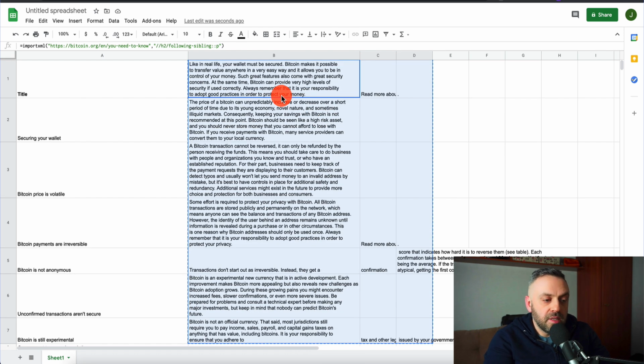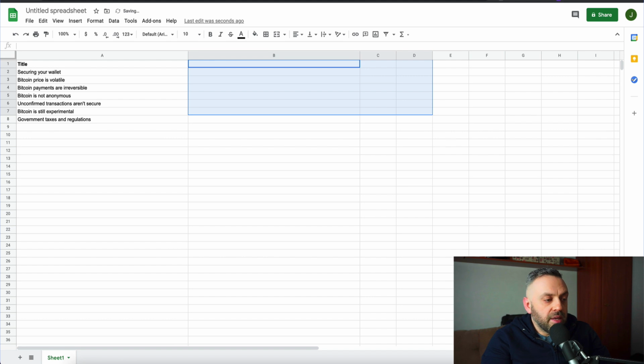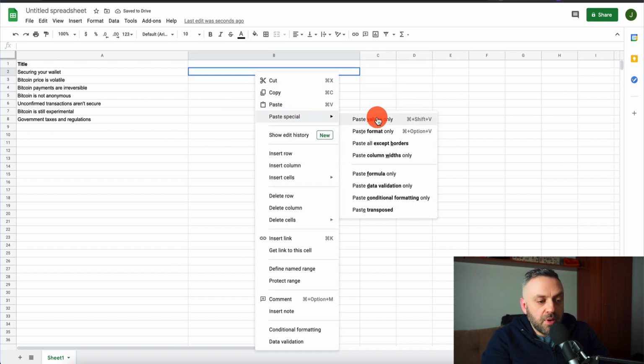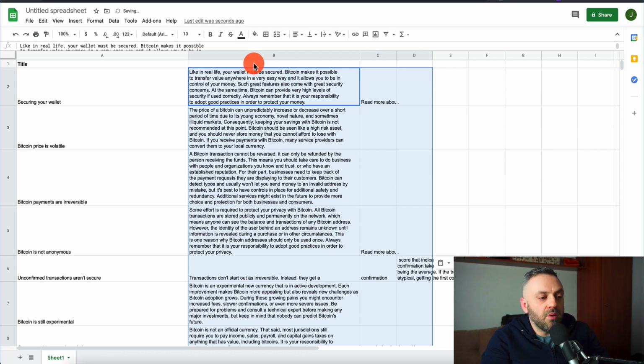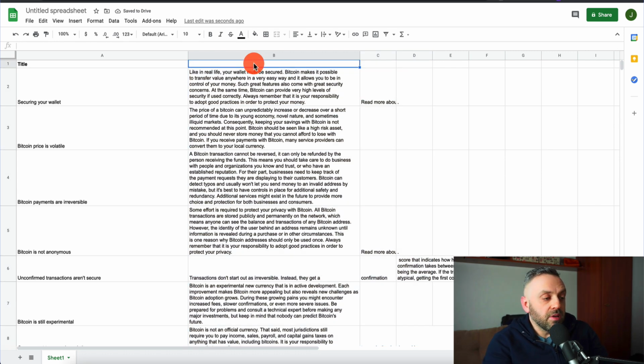Okay, then you can delete it. And then you're going to paste values. You're going to right click, paste special, paste values only. And now we have it all set up. And you're going to call this description or content. Actually, content is a better choice. We're going to choose content here.